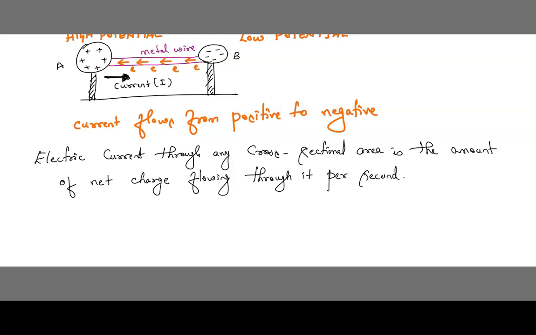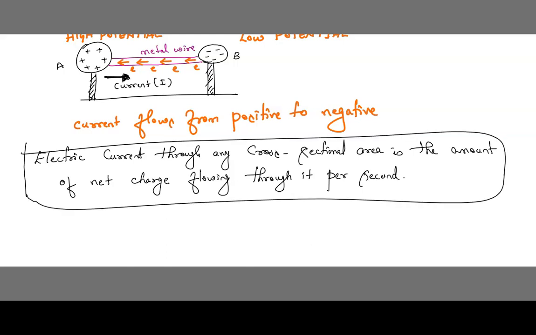So what is electric current? Electric current through any cross-sectional area, any area you can take of the wire, is the amount of net charge. How much total charge is flowing through it per second, that is called electric current.